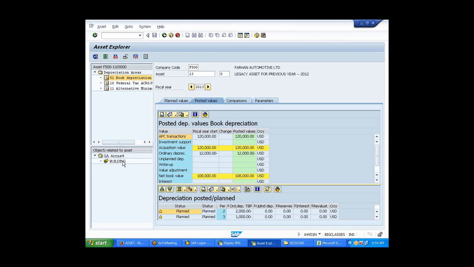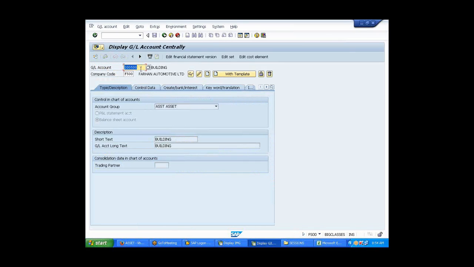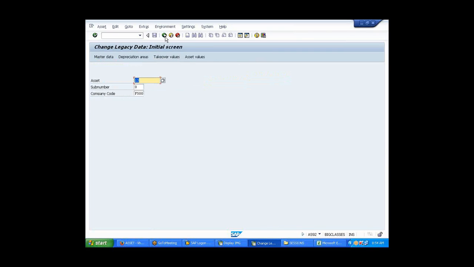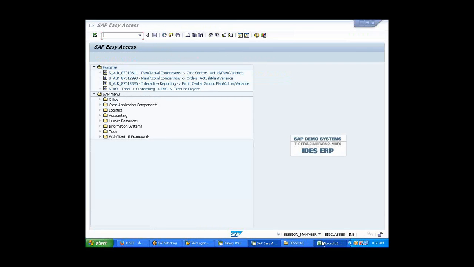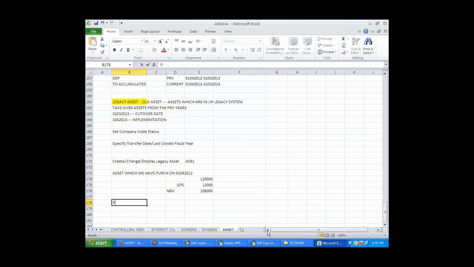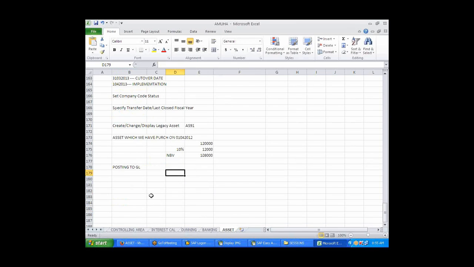Now, if it has to be updated to the GL account, we post an adjustment entry. One entry we will post. Now, there are two ways of posting to GL over here. One, you can post it through F-02, or you can post through OASV.